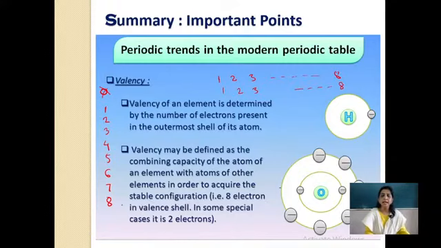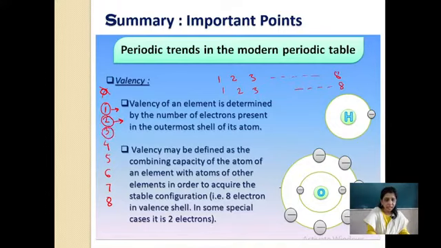Now let us understand how to calculate valency. These are the number of electrons we call valence electrons, present in the outermost shell. If there is only one electron in the outermost shell, then the element tries to lose, to donate. If 2 are there, it tries to donate.